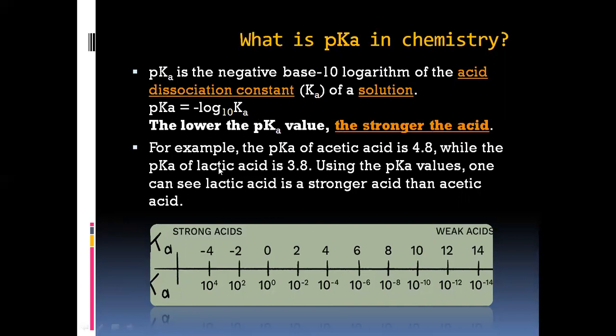Acetic acid as well as lactic acid. Acetic acid, as you know, CH3COOH, has a pKa value of 4.8, while lactic acid, which is found in milk, has a pKa value of 3.8. So, as per the statement, lower the value, stronger the acid. Lactic acid is stronger when compared to acetic acid.